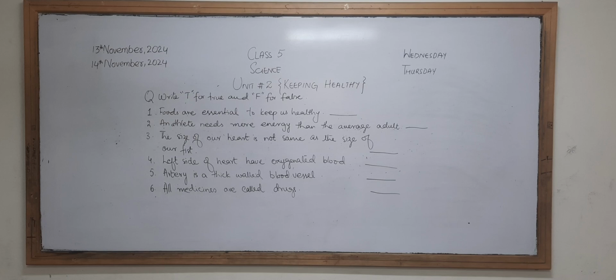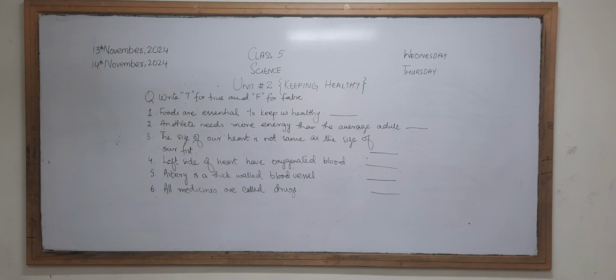Is the heart's size not equal to our fist? Number fourth is, the left side of the heart has oxygenated blood. Does the left side of our heart have pure or oxygenated blood, is it true or false? Number fifth is, artery is a thick walled blood vessel.